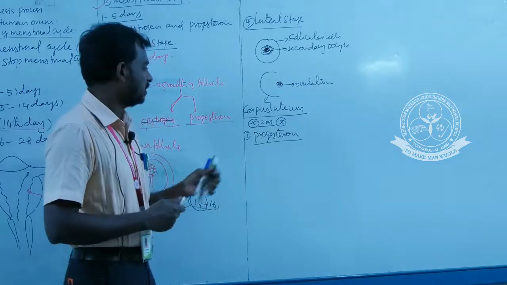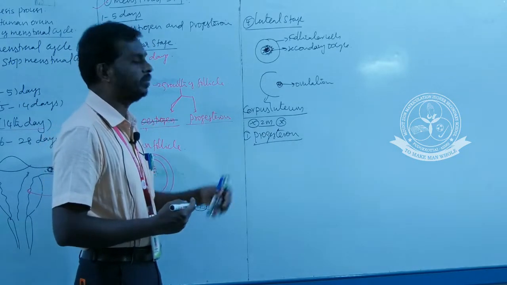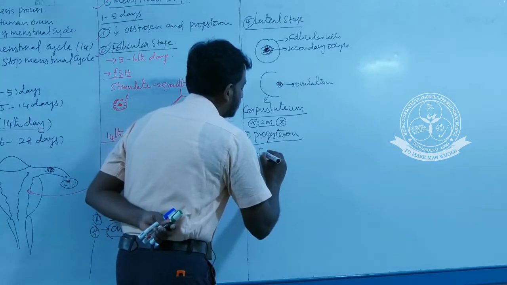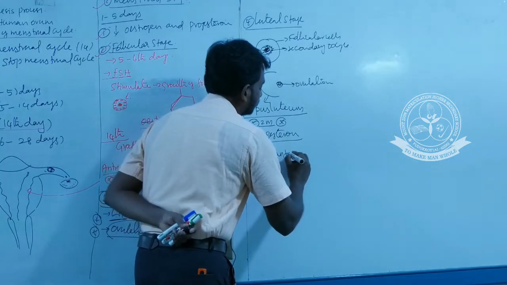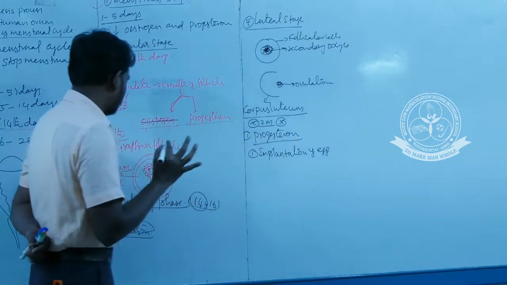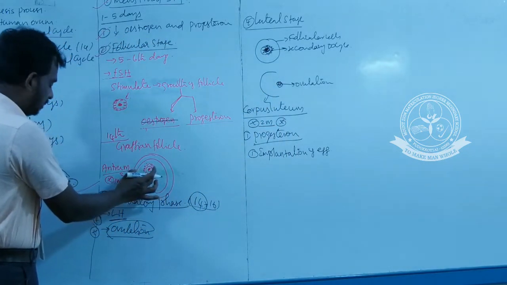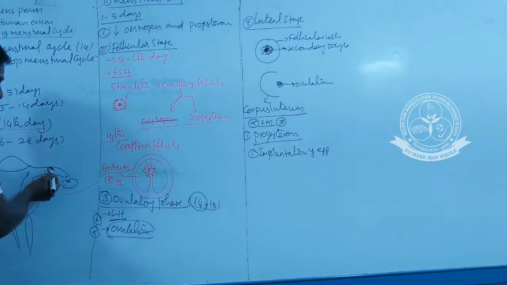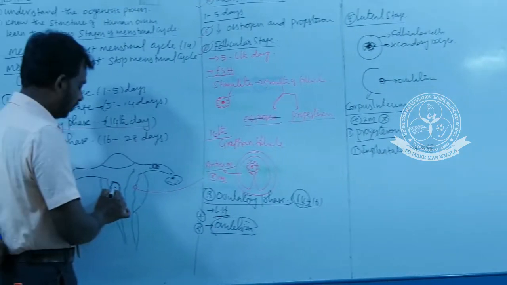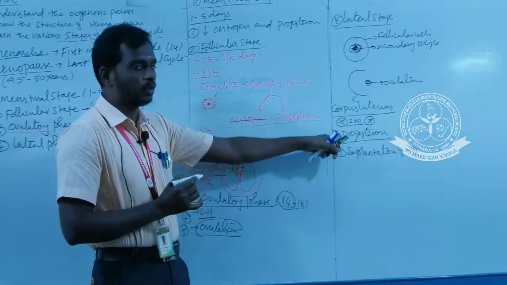Endocrine gland, we say. So what are the roles, or what are the functions carried out by progesterone? This is a hormone essential for implantation of the egg. What is implantation? Implantation is nothing but, this secondary oocyte released during the ovulatory process, when the fertilization takes place, this egg migrates towards the uterus and gets implanted on the uterine wall, and this process is called implantation. This implantation happens due to the progesterone hormone.